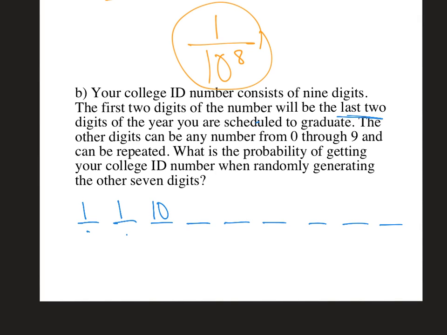And then of course from here on out, it's all 10s because we can repeat numbers. And so really what we have is that the probability is 1 over 10 to the 7th.